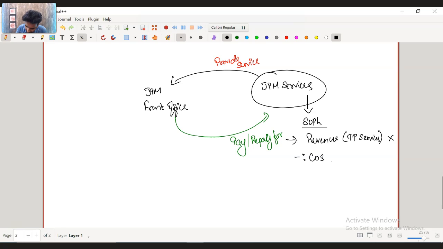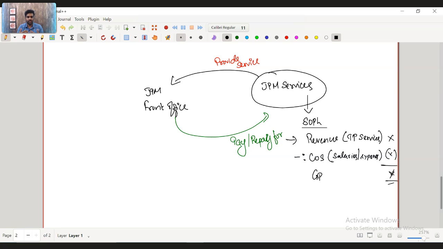What will be their cost of sales? Cost of sales will be their salaries paid, expenses, salaries, etc. Minus that, what will be their gross profit? It will be the percentage of profit that they have fixed for the services that they render.